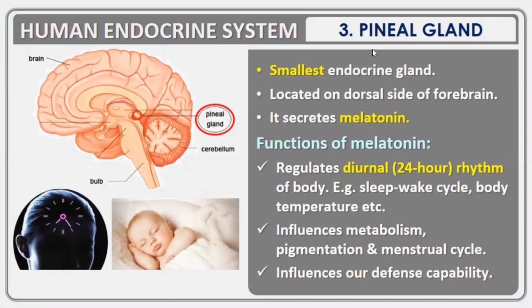The third gland is pineal gland, which is located in the head region. This is the smallest endocrine gland located on dorsal side of the forebrain. And secretion of pineal gland is melatonin. Function of melatonin is to regulate diurnal rhythm, that is 24 hours rhythm of our body, like sleep-wake cycle, body temperature, etc. It also influences metabolism, pigmentation, and menstrual cycle in females. It influences our defense capability as well.